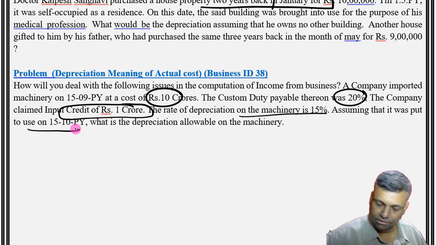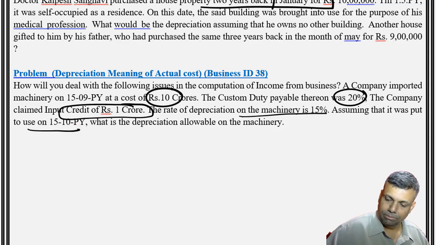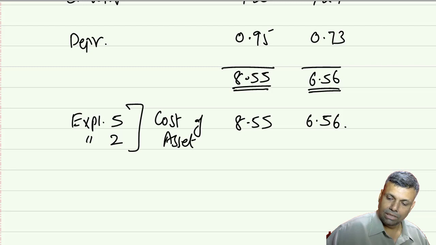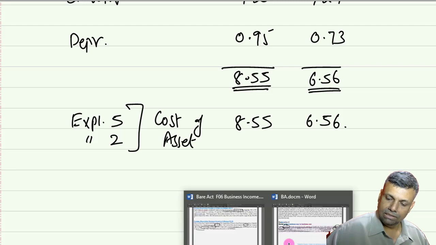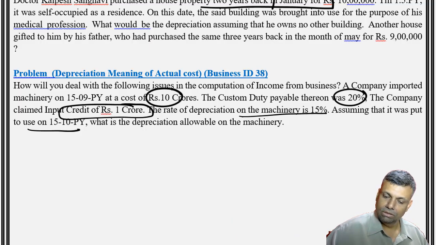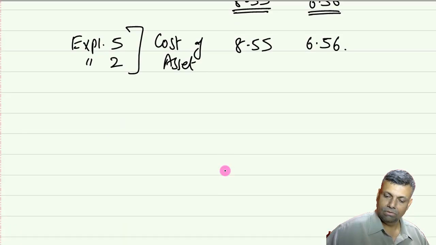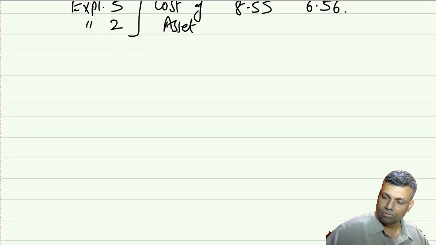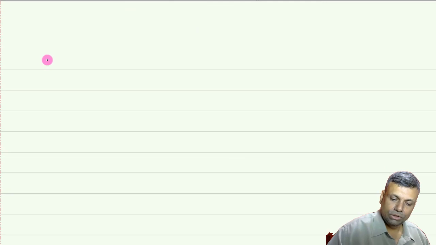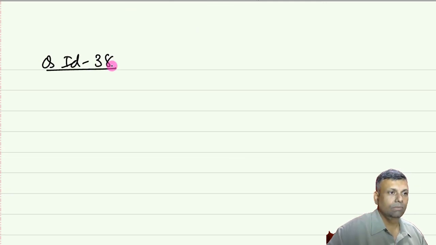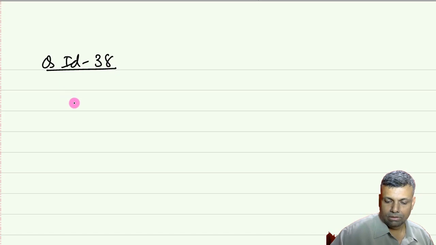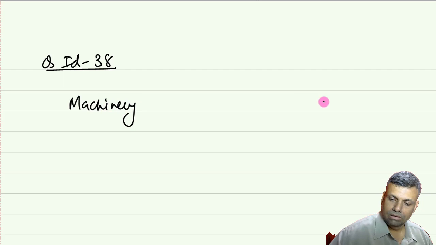Rough calculations. Okay, so quickly let's do that particular calculation now. Question ID number is, one second, what is my question ID? I've forgotten. 38. Okay. Question ID number is 38. Machinery 10 crores.